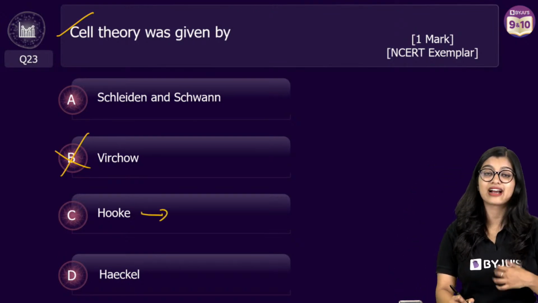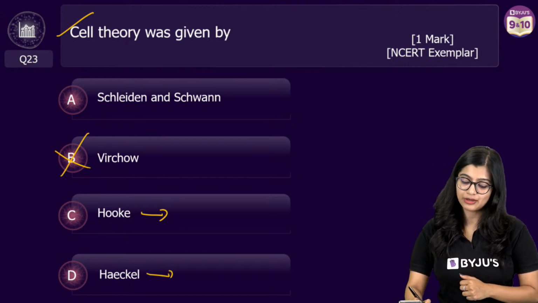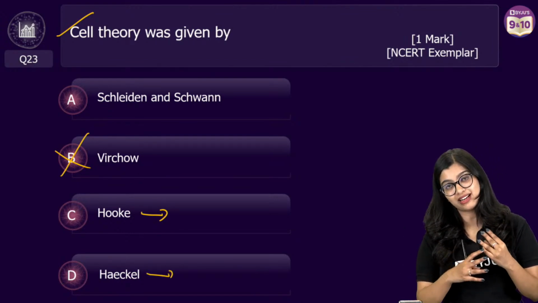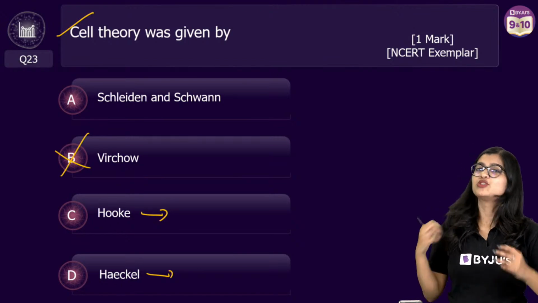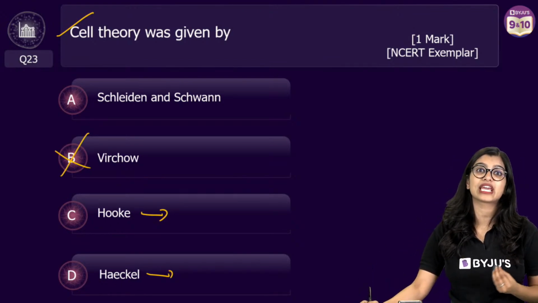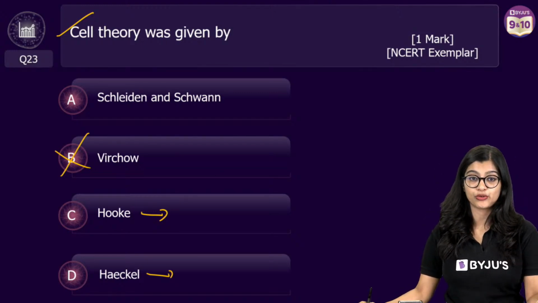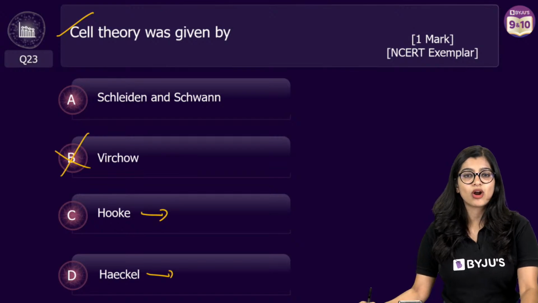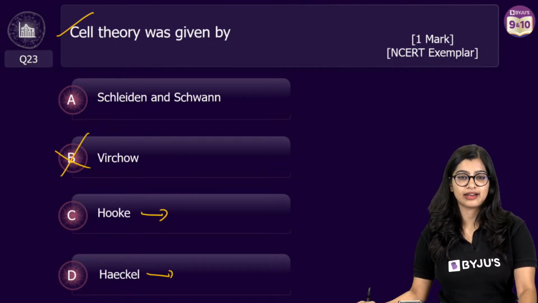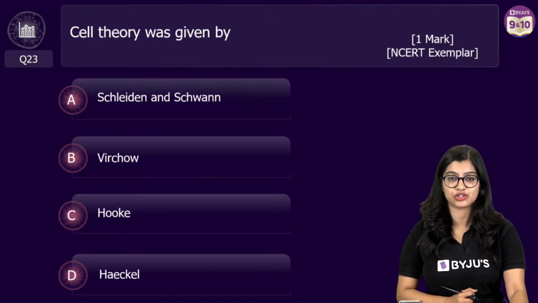Hooke, of course, discovered cells, right? He was the one who coined the term cell. Haeckel was involved in classification majorly, right? Of course, the diversity chapter is very sadly not there for all of you, but when you talk about classification of living organisms into kingdoms, we see that Haeckel had a very important role. So he was a scientist who played a very important role in classification.